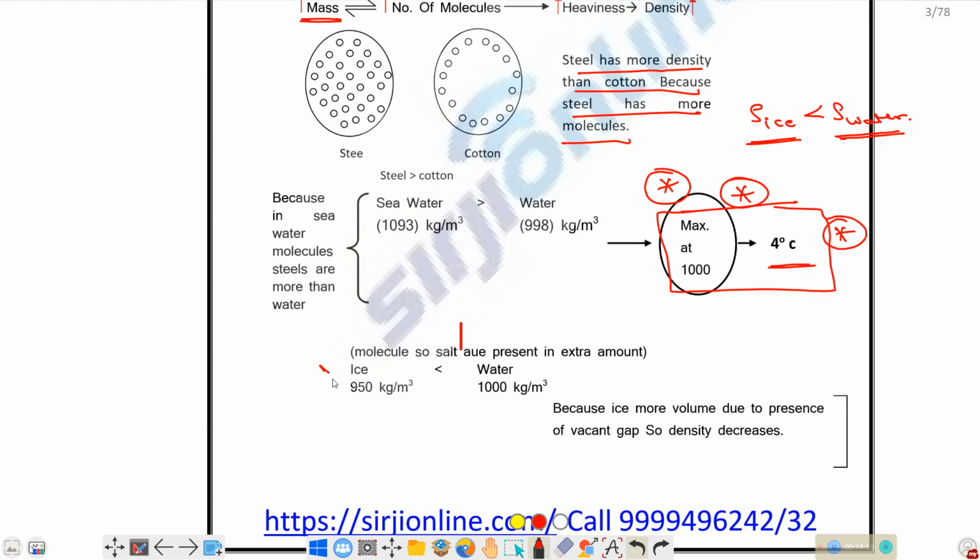Next one is ice. Ice has lesser density when compared with water, because ice has more volume due to the presence of vacant gaps, so density decreases. Why does ice have less density? Because it has more gaps. Water will have maximum density at 4 degrees centigrade. Next, seawater has more density when compared with normal water. These are the important points, like bullet points. You should remember all these things.